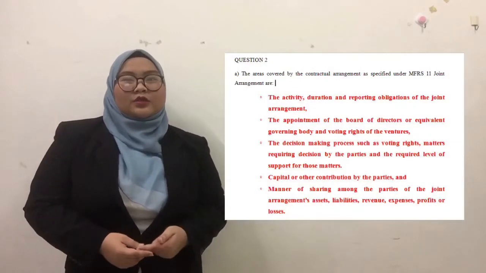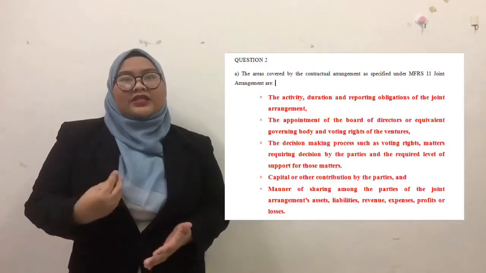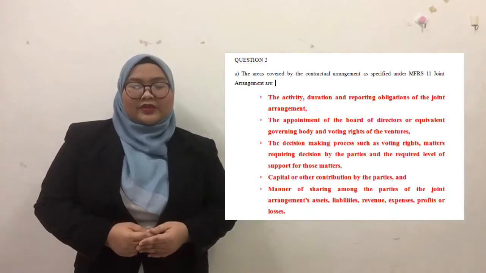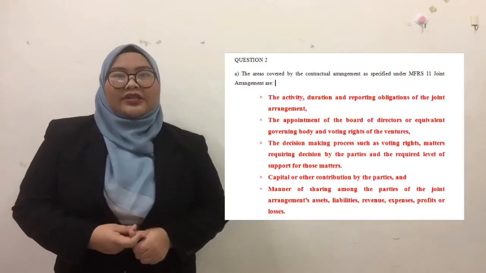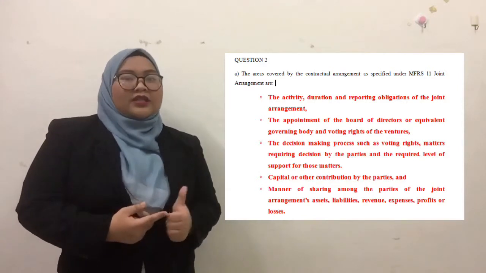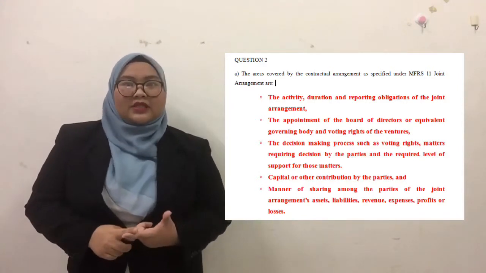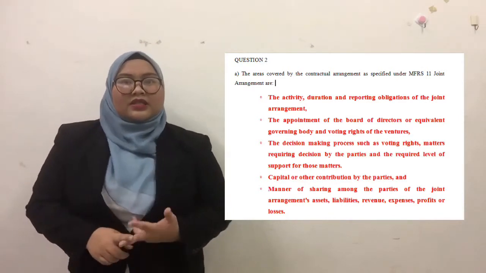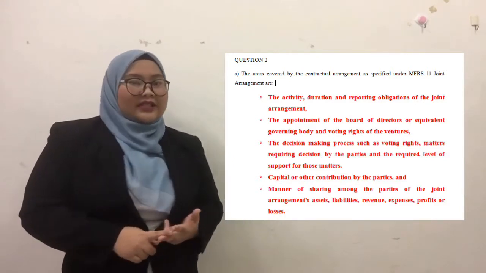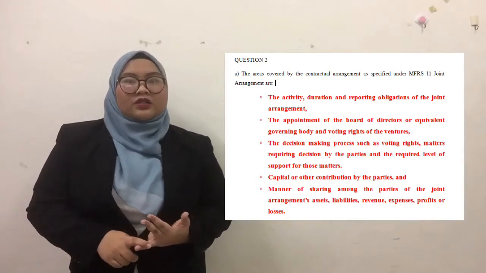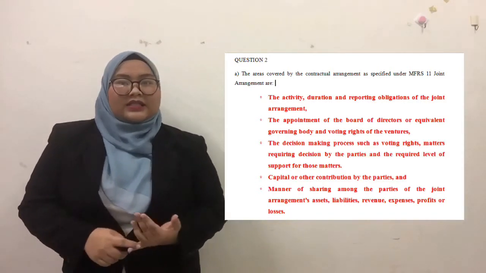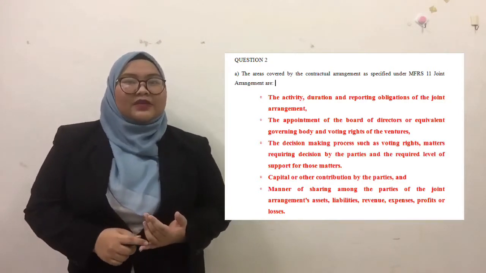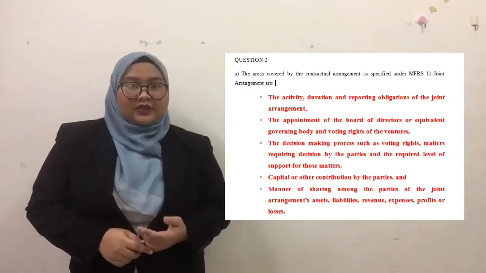Now we proceed to question 2. Question 2A is the areas covered by the contractual agreement under MFRS 11's joint arrangement. First, the activity, duration and reporting obligations of the joint arrangement. Second is the appointment of the board of directors. Third is the decision making process such as voting rights. Fourth is capital or other contribution by the parties, and lastly is the manner of sharing among the parties of the joint arrangement's assets, liabilities, revenue, expenses, or profit.